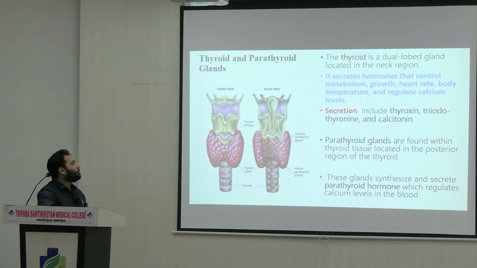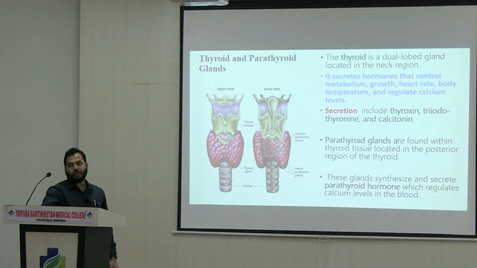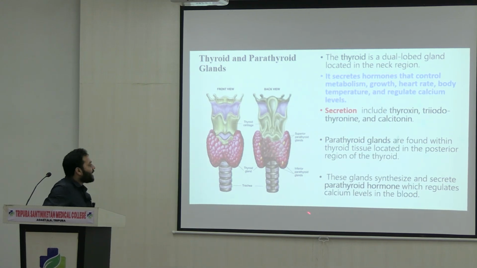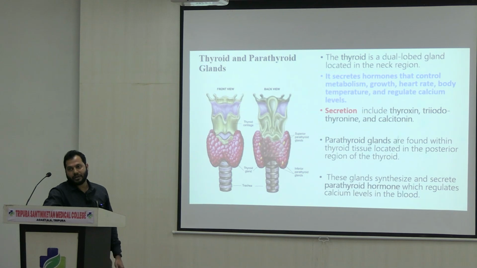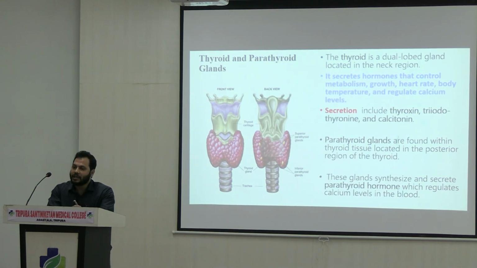And the most important secretions of the thyroid are thyroxine, triiodothyronine and calcitonin, whereas the most important secretion of the parathyroid gland is PTH, right? Like the thyroid gland, the parathyroid also is involved in particular functions that regulate calcium levels in the blood. It means here the hormone plays an important role to maintain some minerals, some chemicals. Here it is calcium.